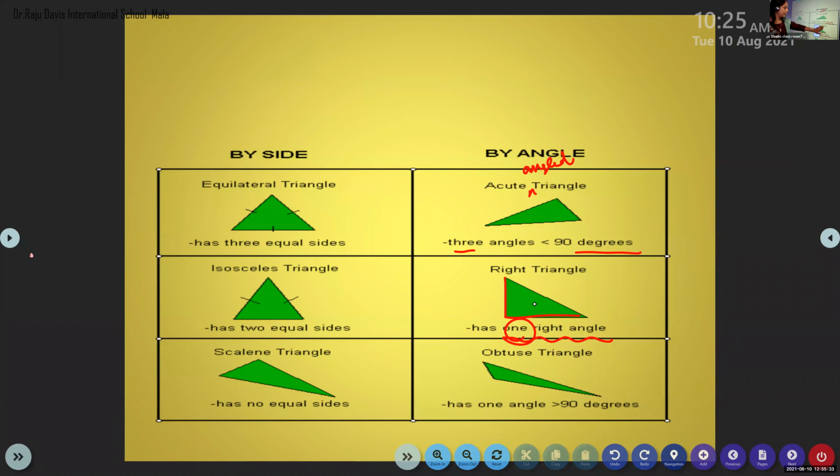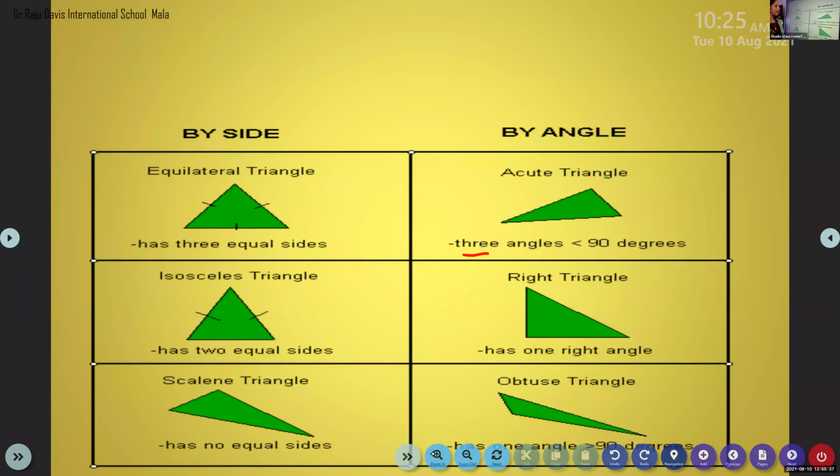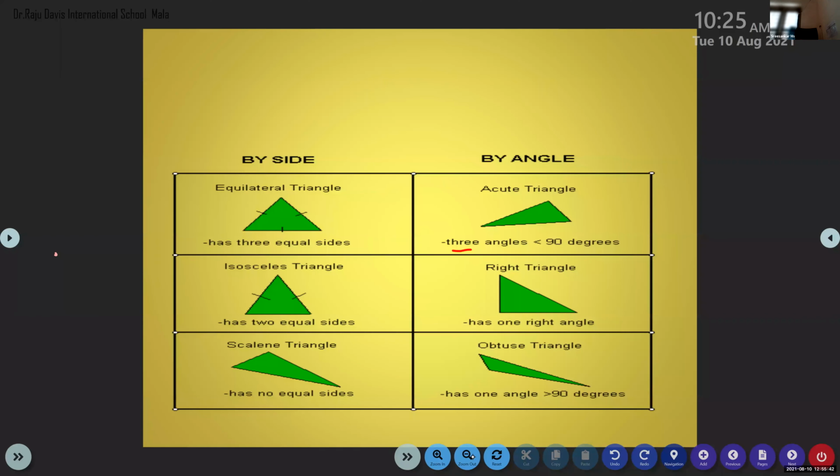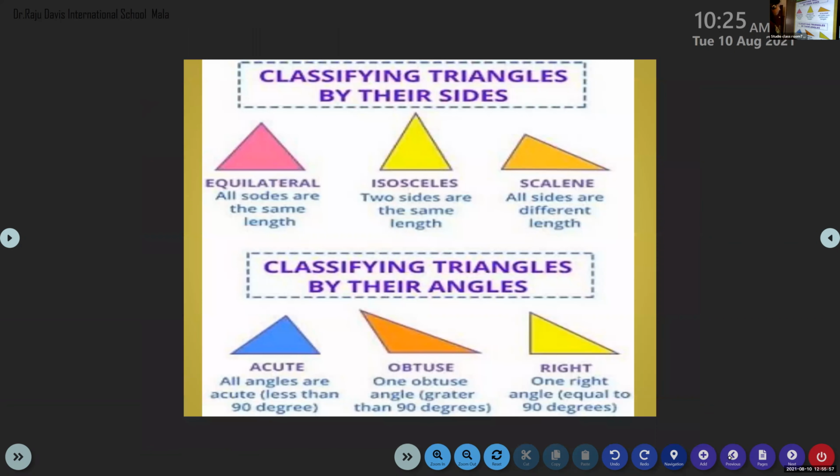Right angle. Next one is obtuse triangle or obtuse angled triangle. What is that? It has one obtuse angle. The angle is greater than 90 degrees. Greater than 90 degrees. Clear, children? Yes. Is it okay for you now? Yes, ma'am.